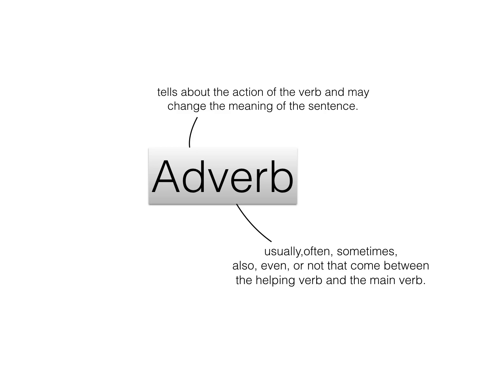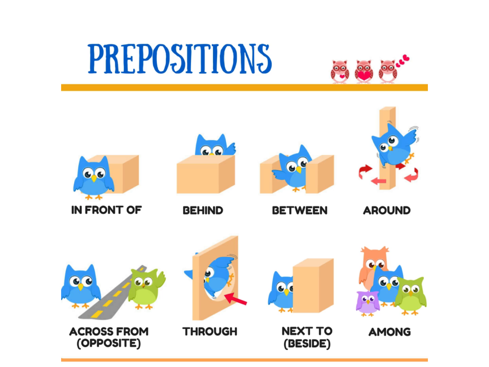Some examples of adverbs are usually, often, sometimes, also, even, or not, that come between the helping verb and the main verb. Sometimes it's not in between those words, so you just have to be careful. If you see those words, usually, often, sometimes, also, even, those are adverbs.